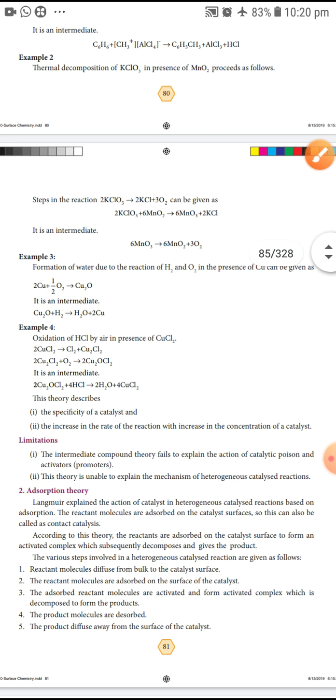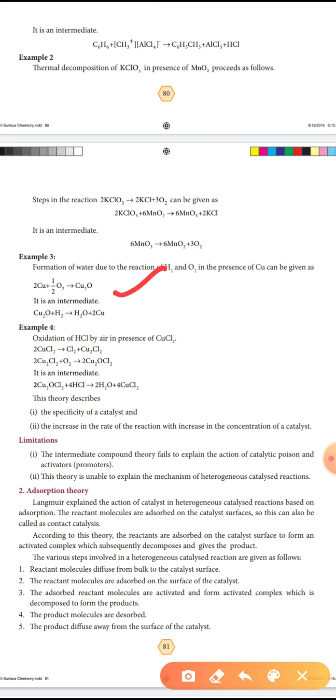Third example, formation of water due to the reaction of hydrogen and oxygen in the presence of copper. Copper is oxidized to form Cu2O. Here the copper is a catalyst, and Cu2O is the intermediate. Cu2O reacts with hydrogen and regenerates the catalyst, copper.